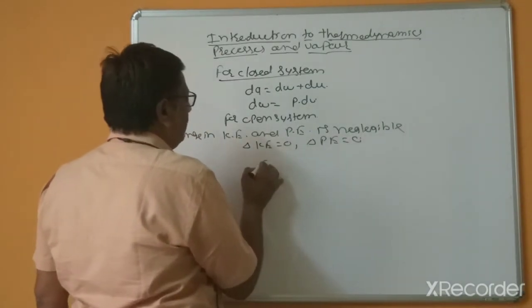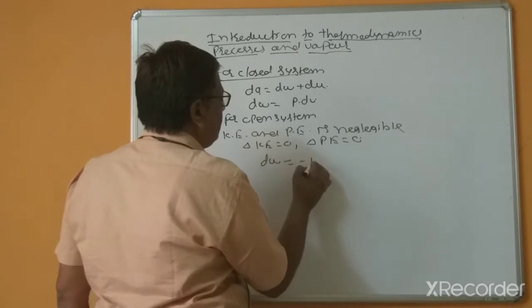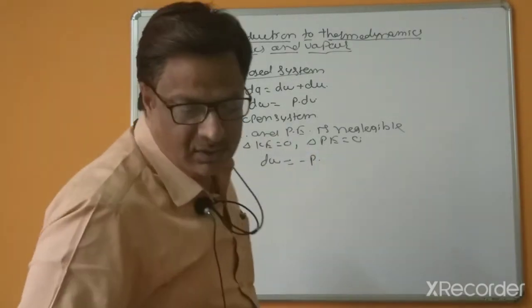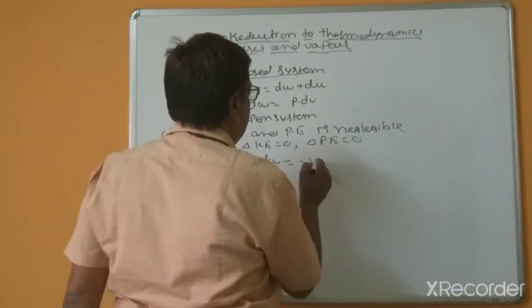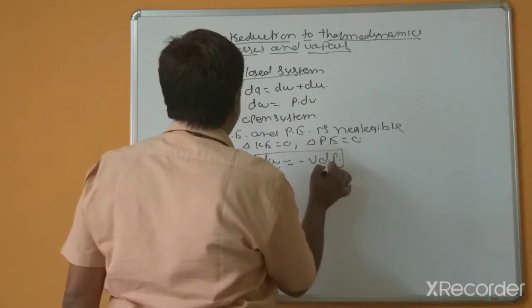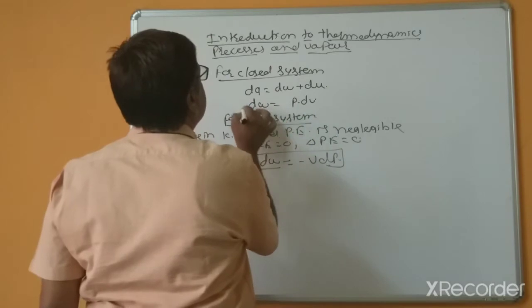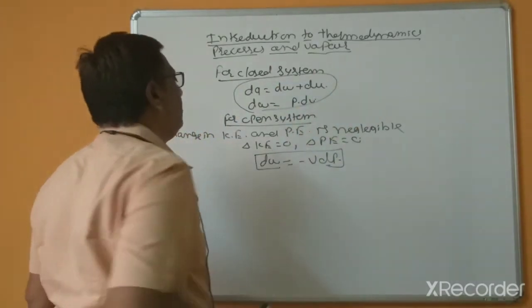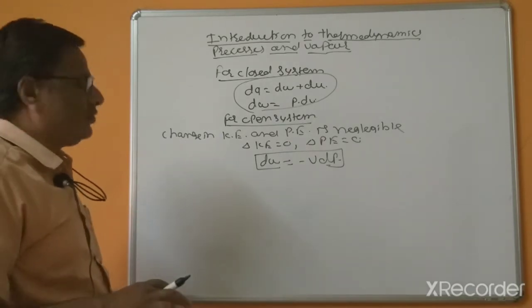So dW equal to minus V into dP, we can use for open systems, and the earlier one is for closed systems. These are the basic two equations that we have to use.